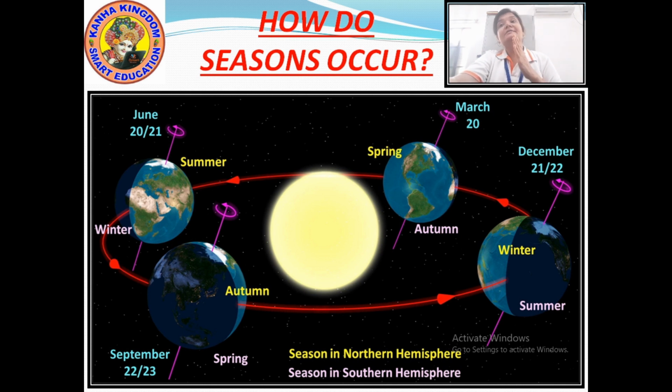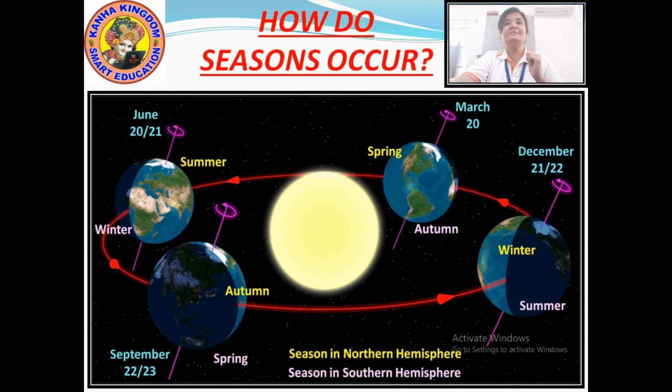Where the southern hemisphere is towards the sun and the northern hemisphere is a bit far from the sun. So the southern hemisphere receives more sunlight. So that is summer, and the northern hemisphere is a bit far from the sun, so we have winter. So this is how seasons and solstice and equinox occur because of the rotation and revolution of the earth around the sun.